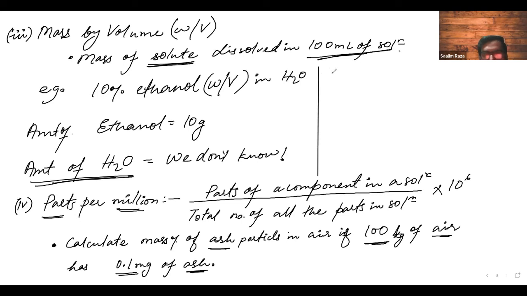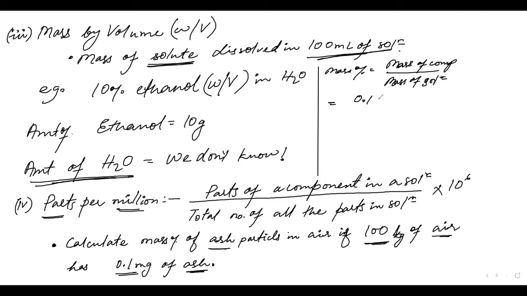What we can say is mass percentage, if you look at the formula, is equal to mass of component upon mass of solution. So what we have here is a gaseous solution. What is the mass of component? 0.1 milligram. What is milli? 10 to the power minus 3. Very good.